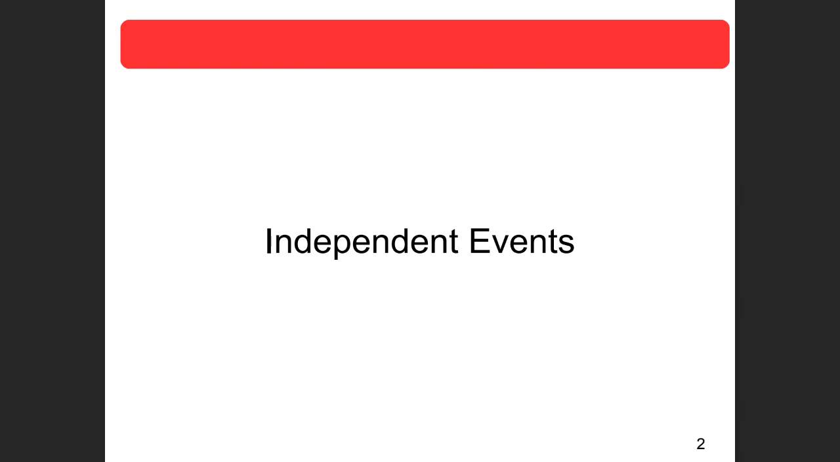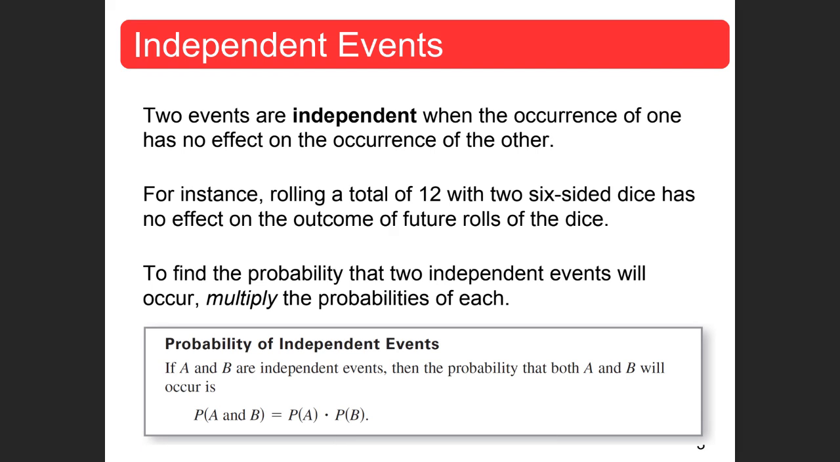So this week we're going to work on independent and dependent events. Two events are independent when the occurrence of one has no effect on the occurrence of the other. For instance, rolling a total of 12 with two six-sided dice has no effect on the outcome of future rolls of the dice. To find the probability that two independent events will occur, multiply the probabilities of each together.